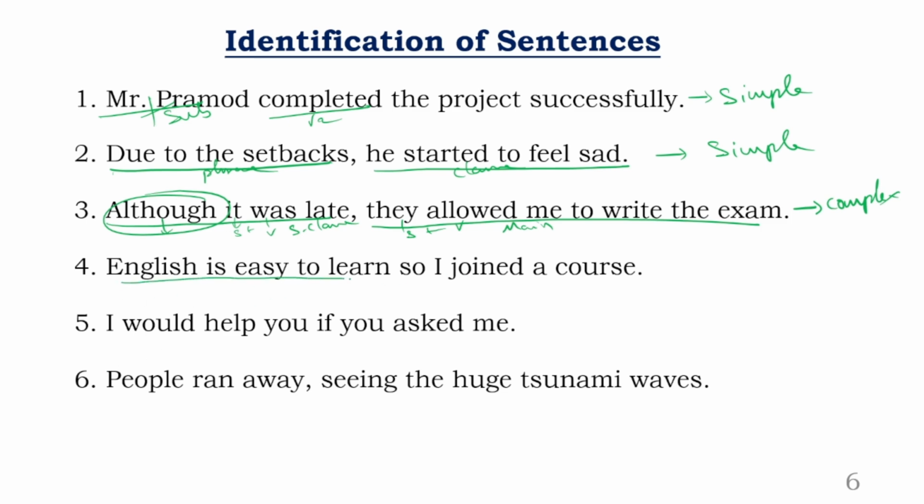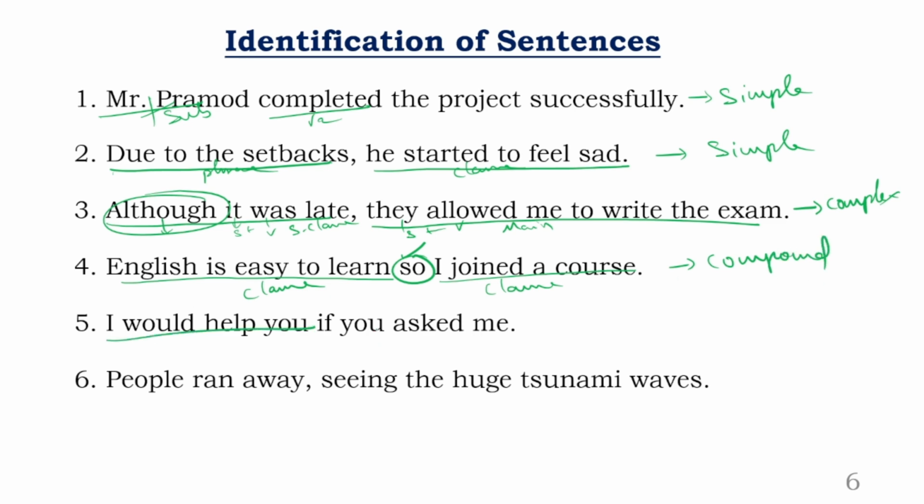When you say English is easy to learn, that is clause number 1. So is the conjunction, I joined a course is clause number 2. Yes or no? If you look at this very carefully, there are two main clauses and there is a FANBOYS conjunction. So when there is a FANBOYS conjunction and two main clauses, that sentence is nothing but a compound sentence.